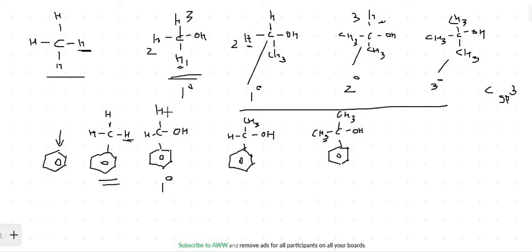Let me number them H1 and H2. If H1 is replaced with CH3, this becomes secondary. And if one more, let me give the number 3, is replaced, that becomes tertiary. I hope this is clear to you, how these benzylic alcohols are classified. And the last part is the compounds which contain the vinylic alcohol, so that we'll see.